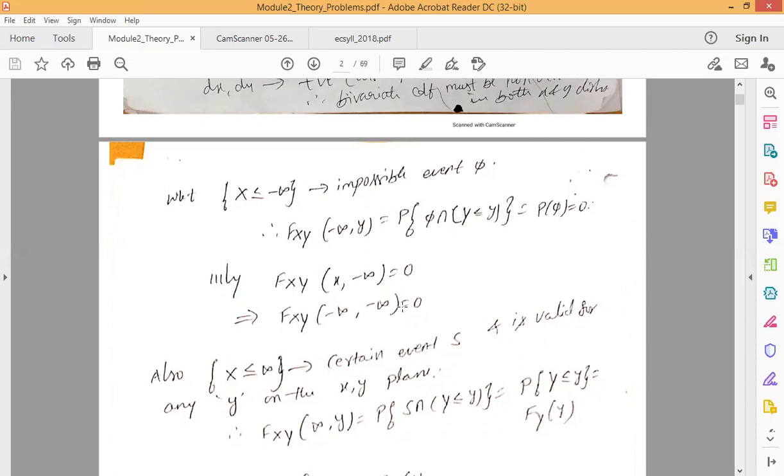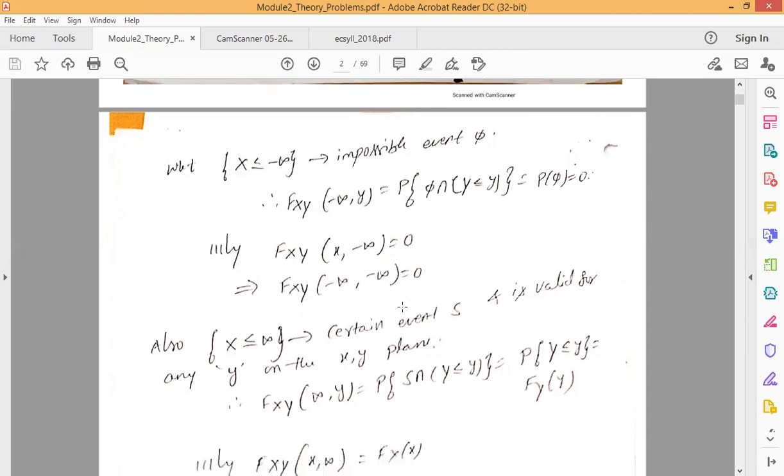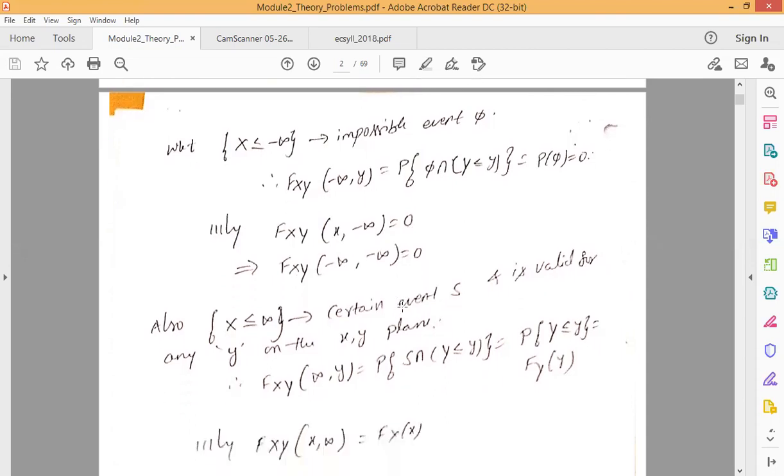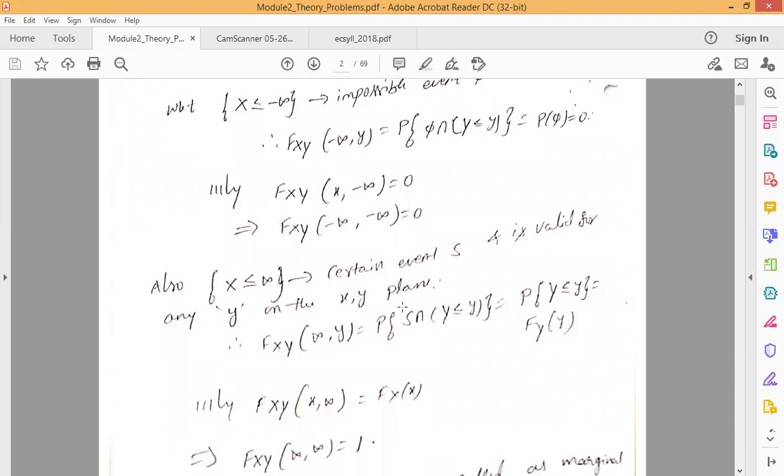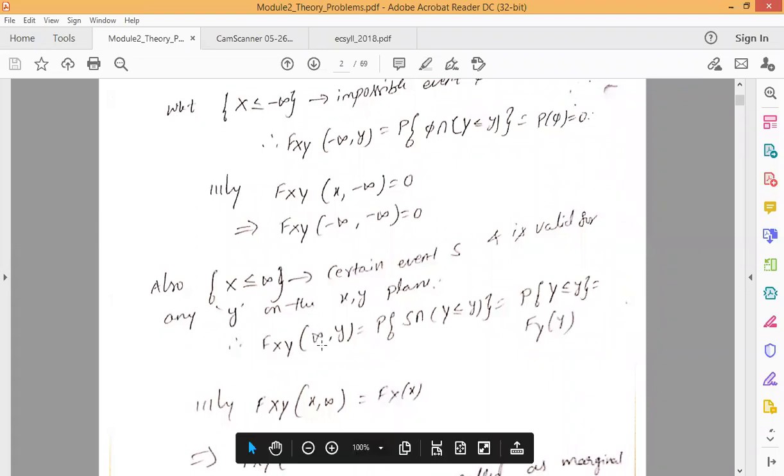Whenever you are given a problem like this, with the value minus infinity, you can directly mention the answer as 0. Another special case is whenever you consider x less than or equal to plus infinity. Here you can observe the difference: earlier we considered the minus value, and now we are going to consider x less than or equal to plus infinity. In this case, it assumes a certain event, which results in the sample space S, and it is valid for any y on the xy plane. The bivariate CDF equation can be written as Fxy of, where x is replaced by infinity.